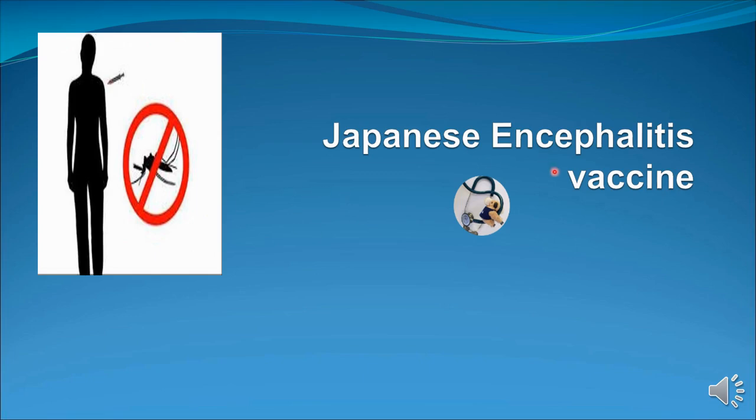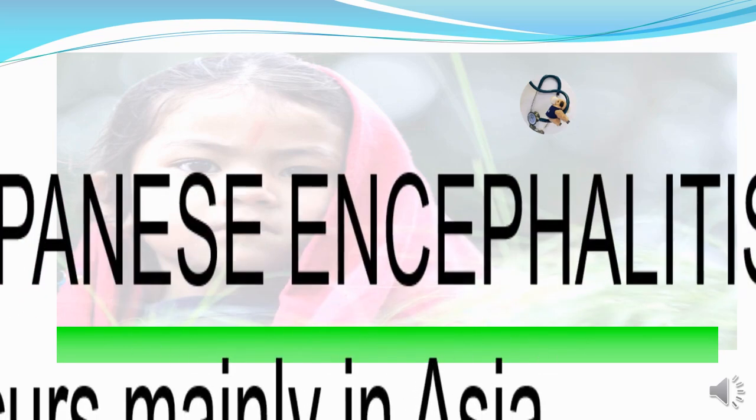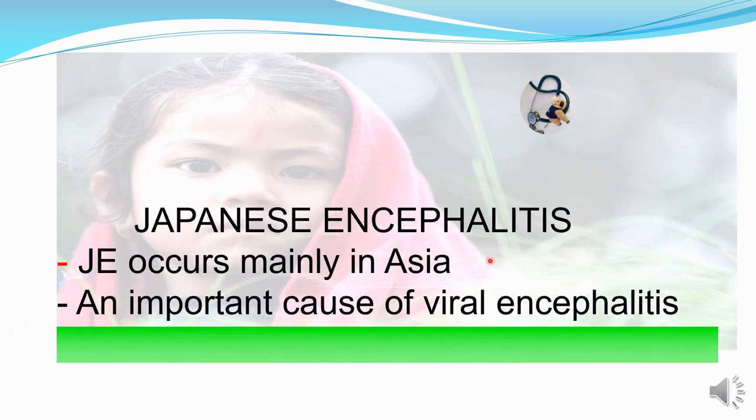Now the third vaccine is the Japanese Encephalitis vaccine. Japanese encephalitis occurs mainly in Asia. This is an important cause of viral encephalitis. Viral encephalitis is a very life-threatening and serious disease of the CNS, because there is high mortality with viral encephalitis. So vaccination against this disease is very important.